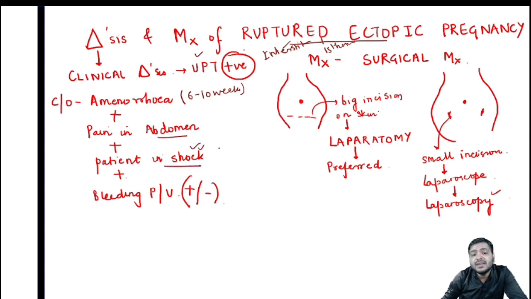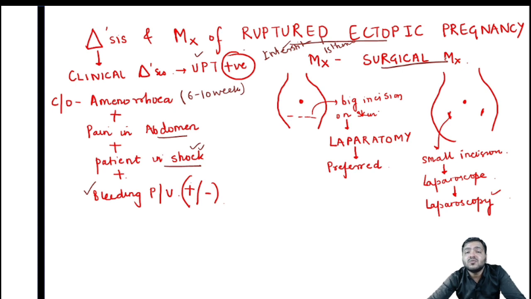The BP of the patient will be decreased, the patient will be in shock. The systolic blood pressure would be like 60 or 50. And bleeding per vaginum, as I told you, can be there or cannot be there. Remember, ruptured ectopic pregnancy is always a clinical diagnosis. We never wait for an ultrasound to be done in these cases. It is always a clinical diagnosis, and the management is surgical management. We don't do any expectant management, any medical management, or any wait and watch for these cases. The only management is surgical management.